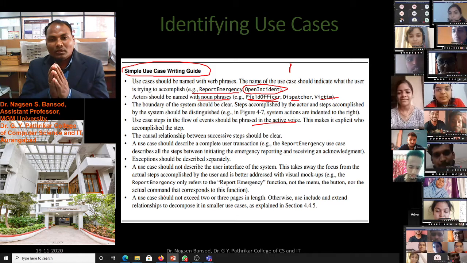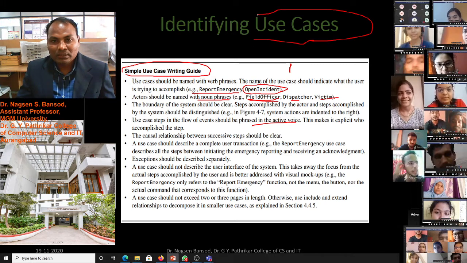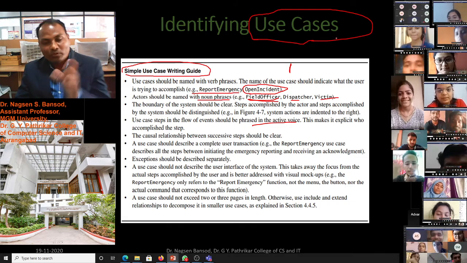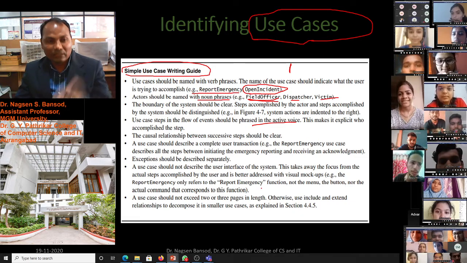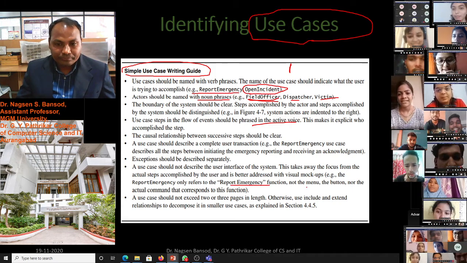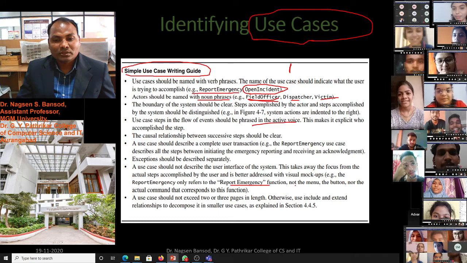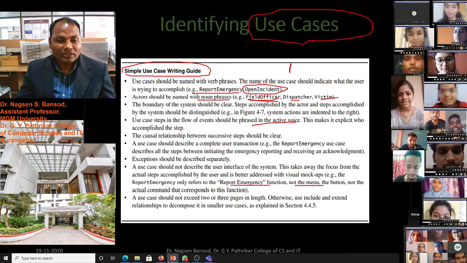If there is one use case, then that use case should perform its own task only. It should not participate in another's task. Report emergency should not start the menu or other buttons.